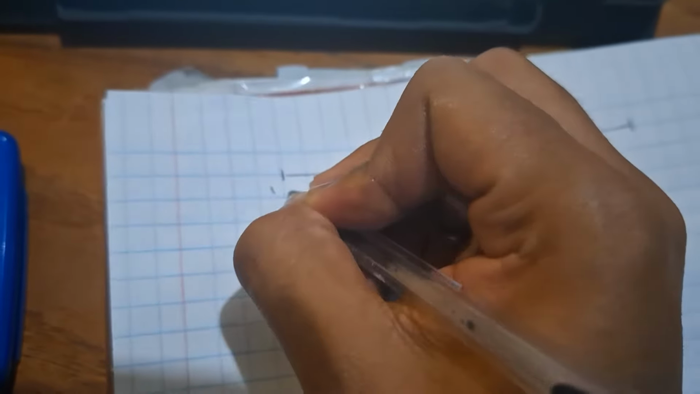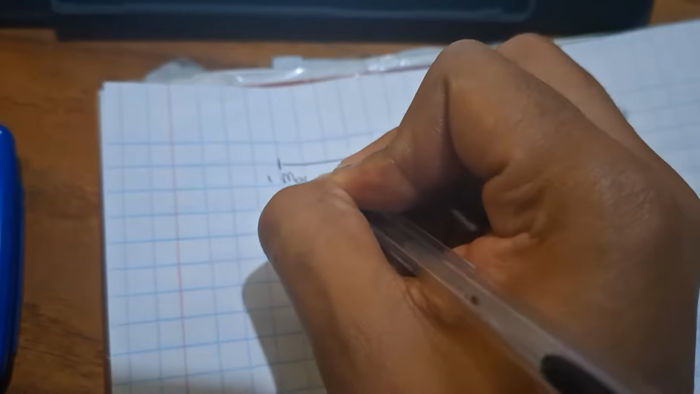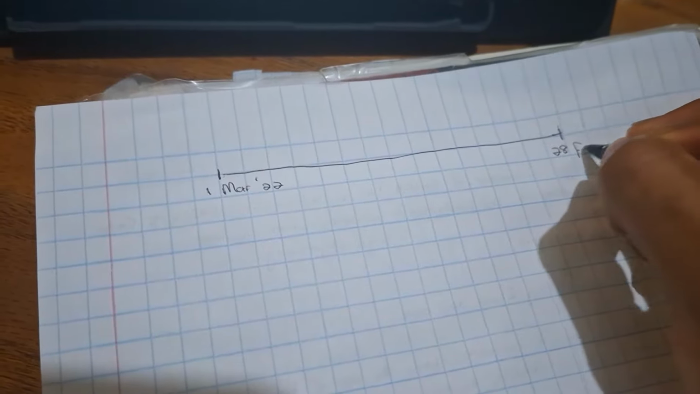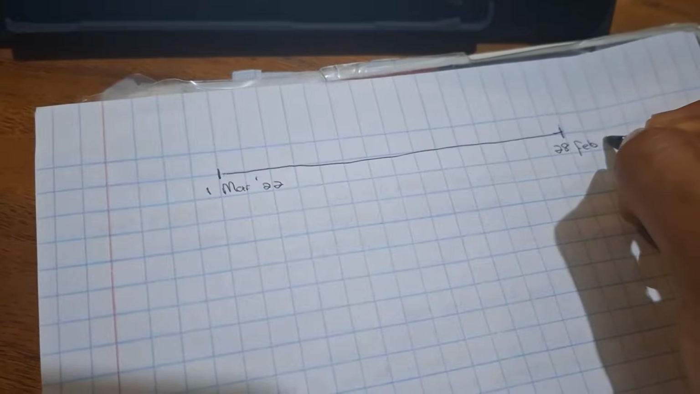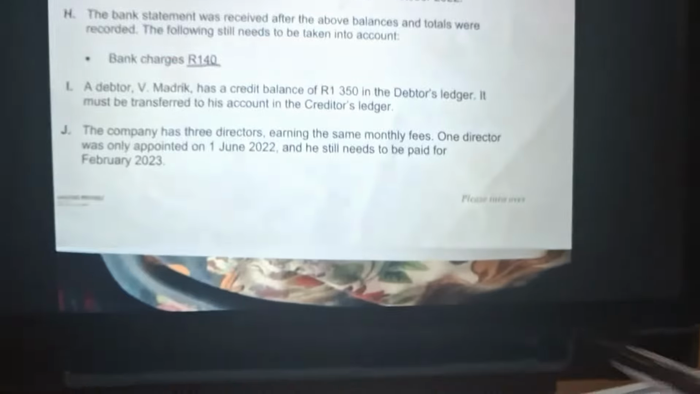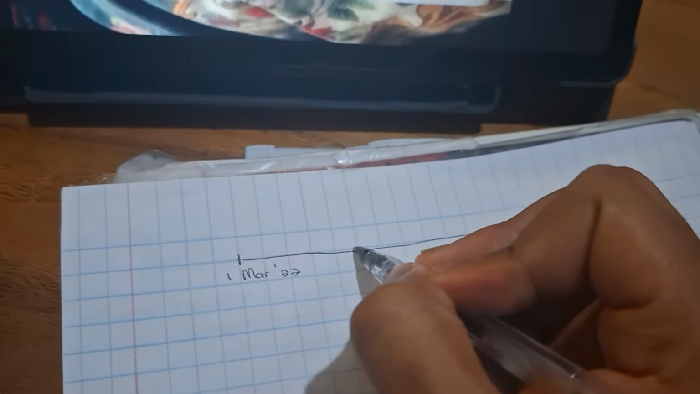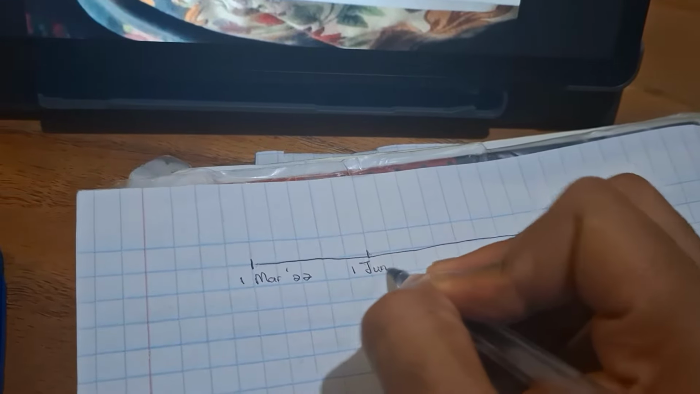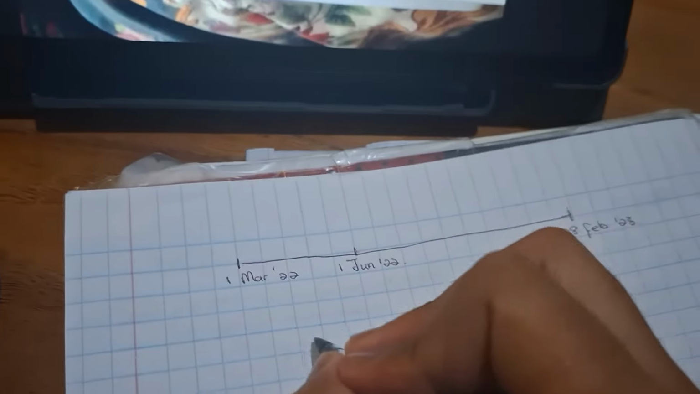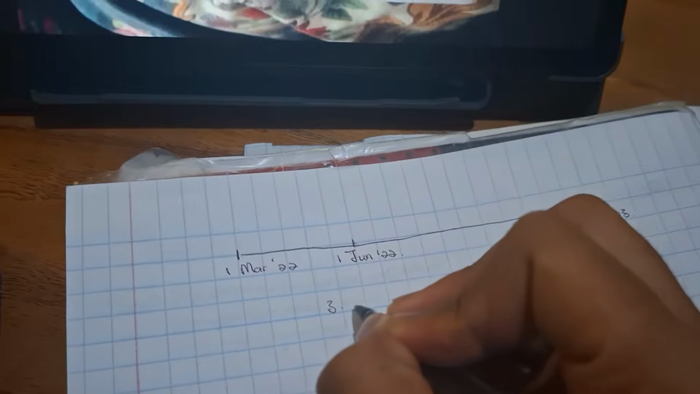Always remember to use a timeline to get an understanding, right? Timeline there. We know that our financial year starts on the 1st of March 22 and then ends 28 February 23, right? 23. And then they say that they appointed another director on the 1st of June. So 1st of June would be somewhere there. 1 June 22, right? So in total they had three directors, right?